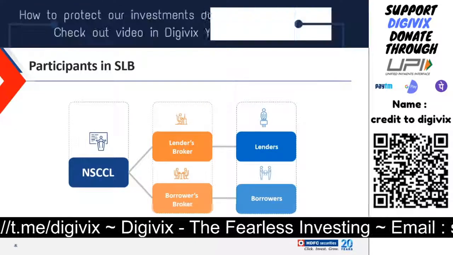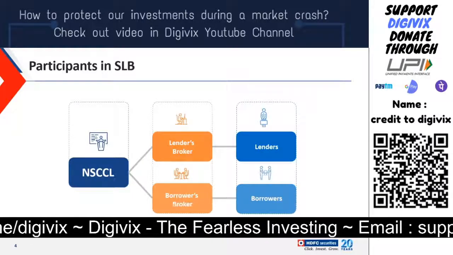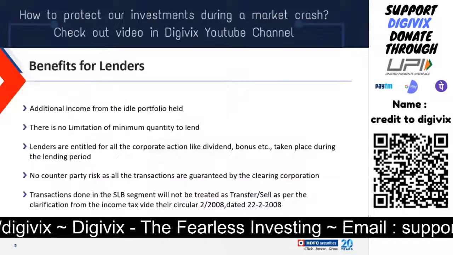There can be a scenario when the broker for both the parties is the same, just like in the secondary market.